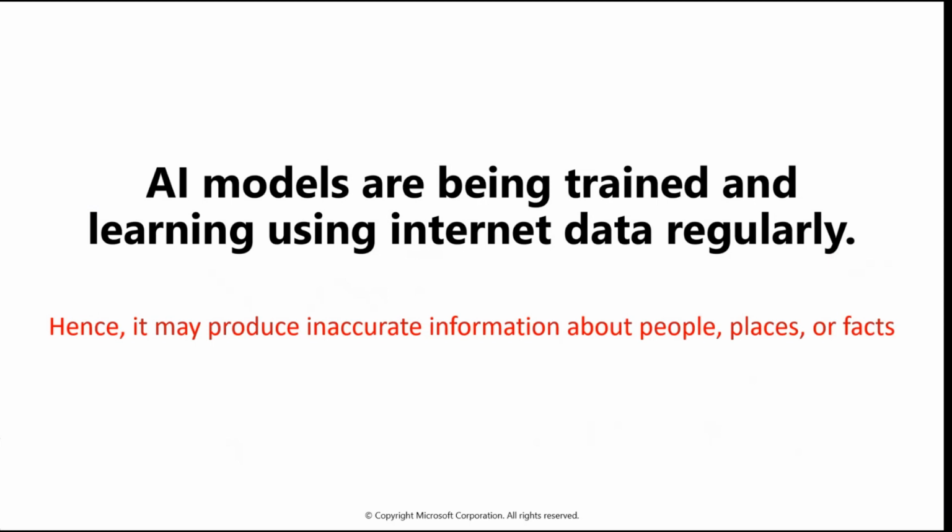Whenever you use any artificial intelligence feature, or any business application that is using artificial intelligence capability, you will always find a disclaimer that the information may be inaccurate, whatever it is producing. So be careful about that. You have to keep in mind that mistakes can happen with AI.